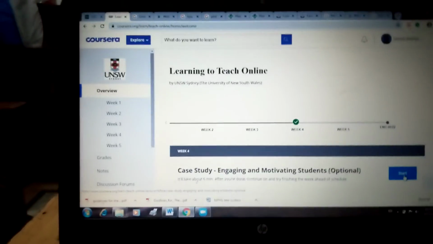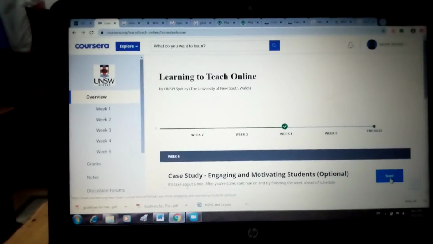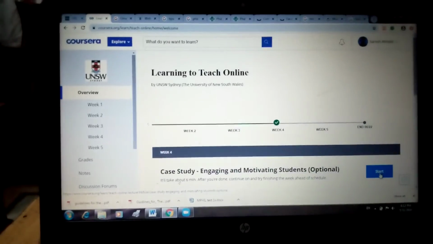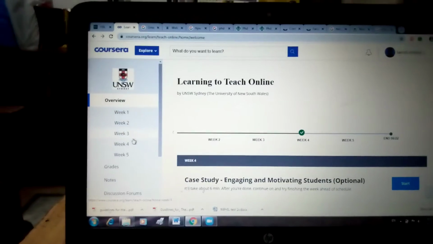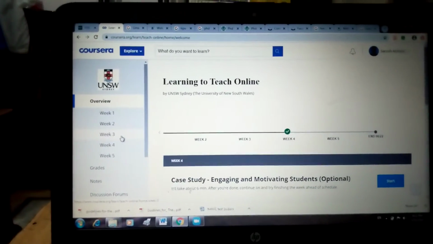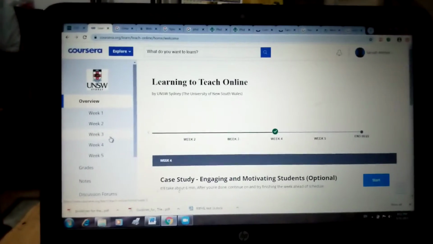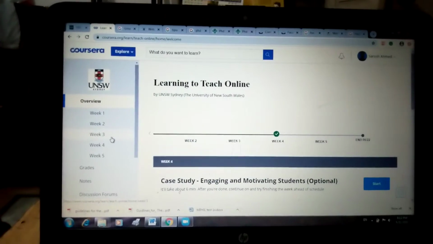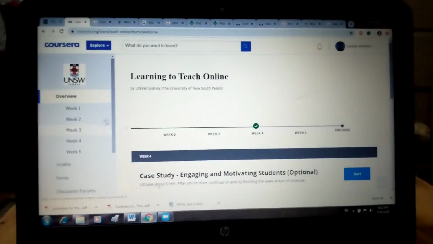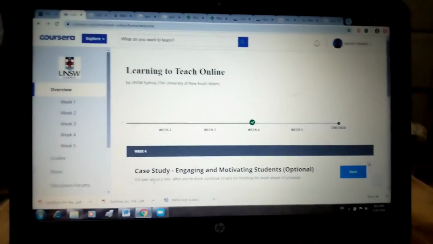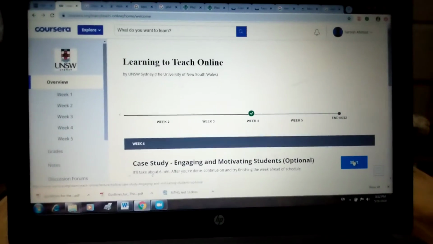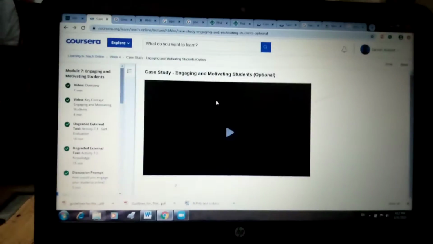So you don't have to worry about how to continue, because if you go on this side, where it says week 1, week 2, it gets very complicated, because there are a lot of videos and a lot of redirections to other websites. So I simply log in, click on go to course, and start with my activities from here.